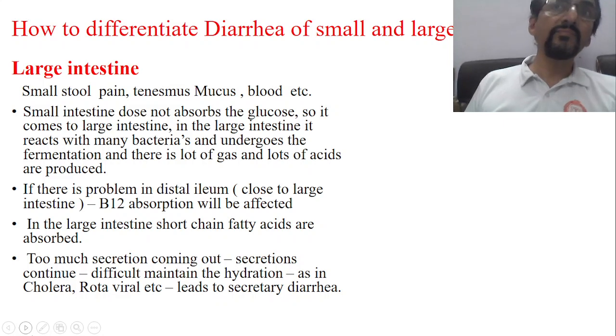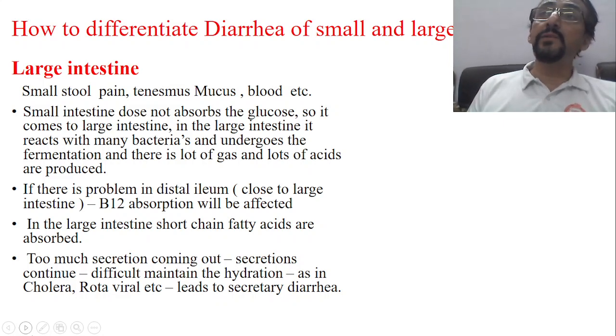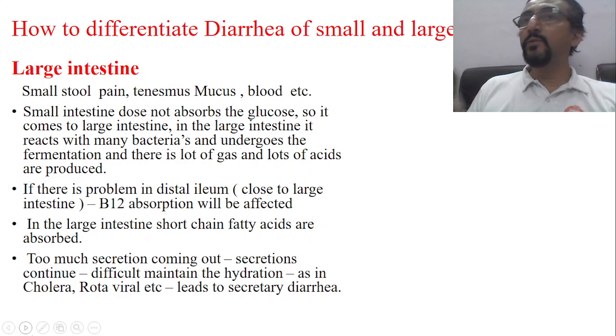If in the small intestine the glucose is not absorbed, it passes through to the large intestine. Glucose has to be absorbed in the small intestine. But sometimes, if you are overloading with glucose, or if there is any problem, that glucose may pass through and enter into the large intestine.